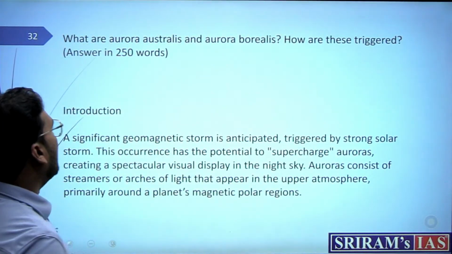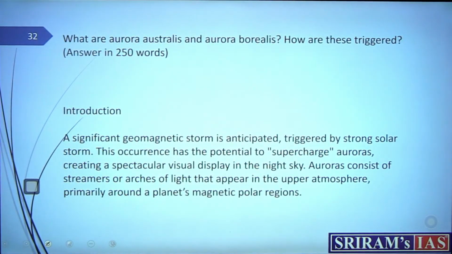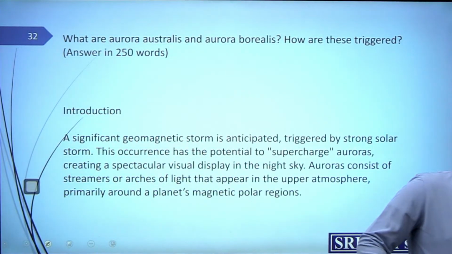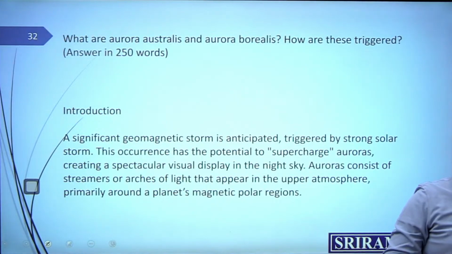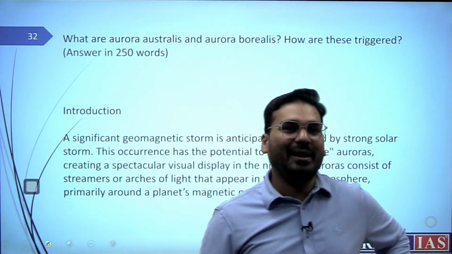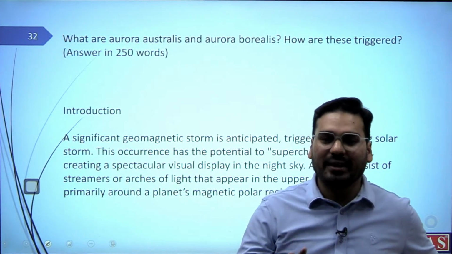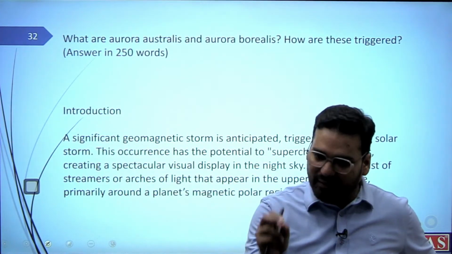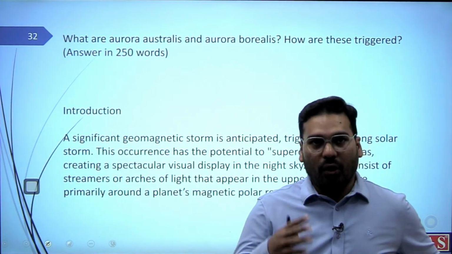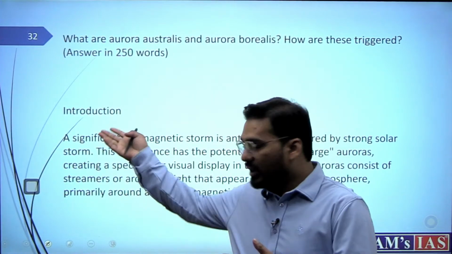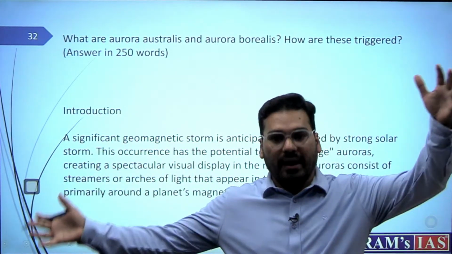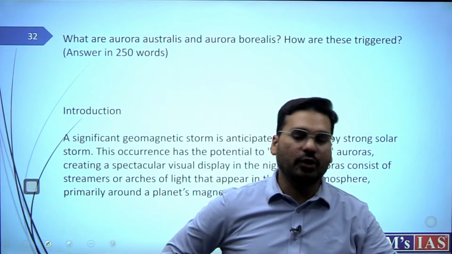अच्छा, what are aurora australis and aurora borealis? How are these triggered? Tell me, did I not spend 2 to 3 classes on solar system and geomagnetism and all? I explained everything in very great length so that you don't have any confusion. बहुत आराम से बातें हुई थी इस पर. Now probably aurora australis and aurora borealis you can mention here and then talk something about their areas. But how are these triggered should have a lot of space in your answer.